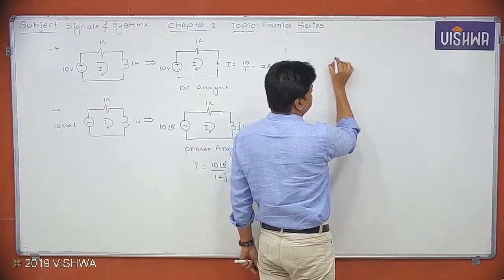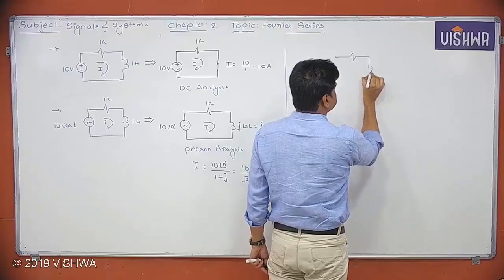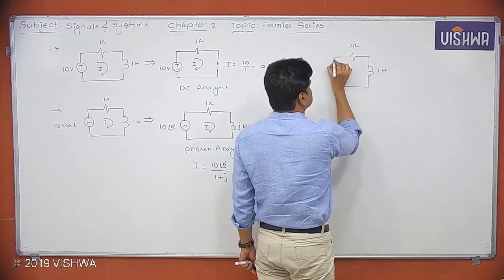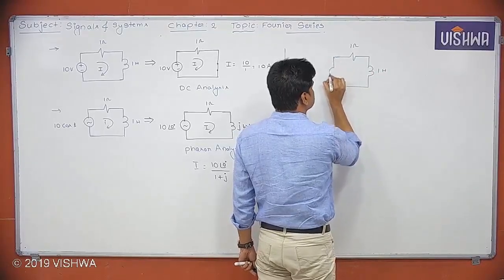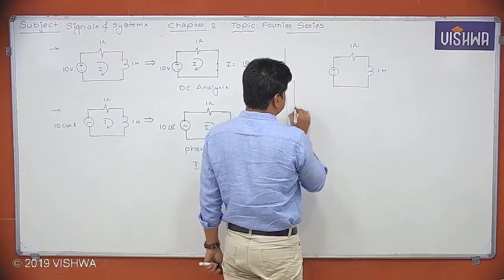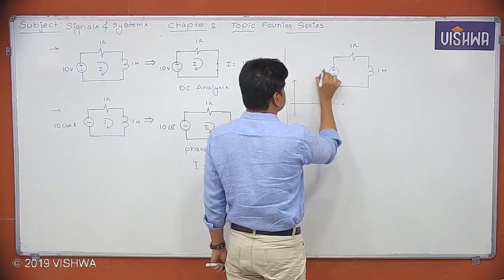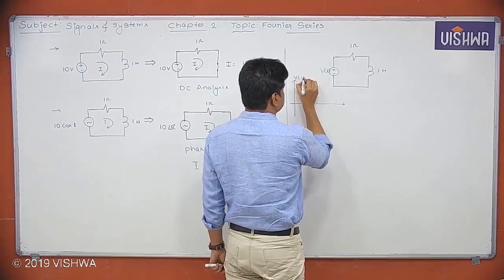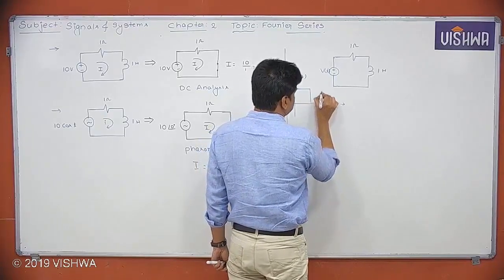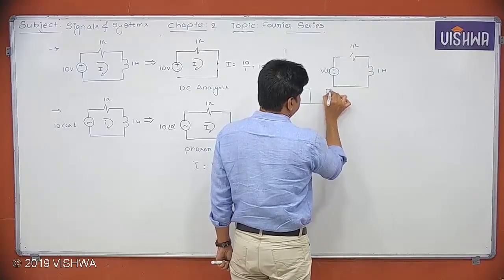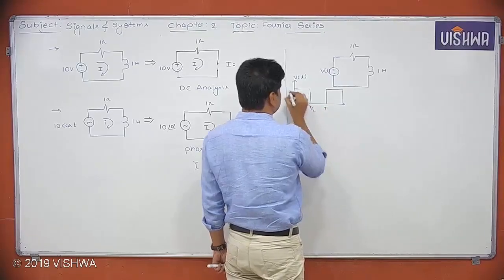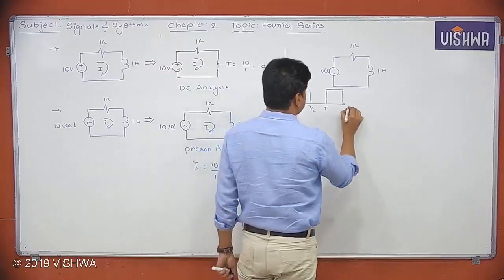again the same circuit. 1 ohm, 1 Henry. The input voltage V of t is given like this: a square wave, from 0 to T by 2, T, something like that.